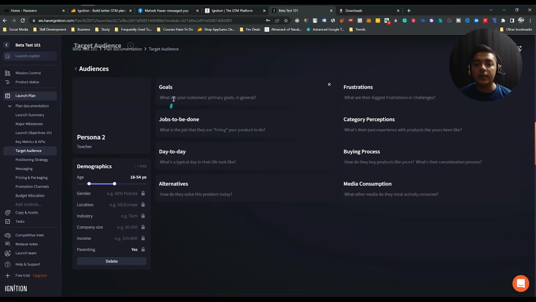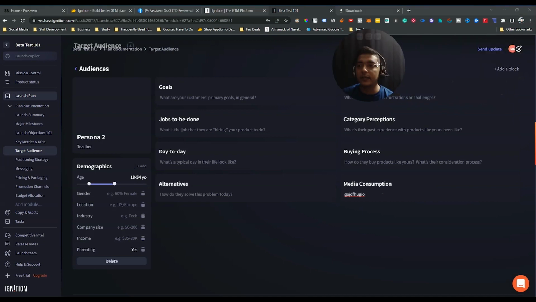You can add here your goal, your job to be done, day to day, then alternatives, that means how do they solve this problem today, then frustration, what are their biggest frustration or challenges, category perceptions, that means what's their past experience with product like yours, buying process, media consumption. So you can add these things here basically. Just add these things here, and you can get this idea in future when you will launch this product. So these are the things, guys.